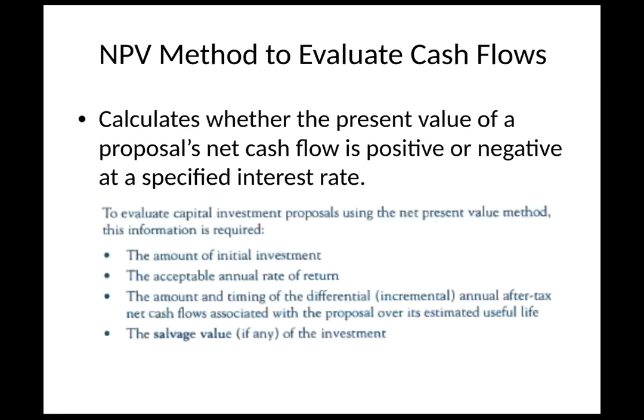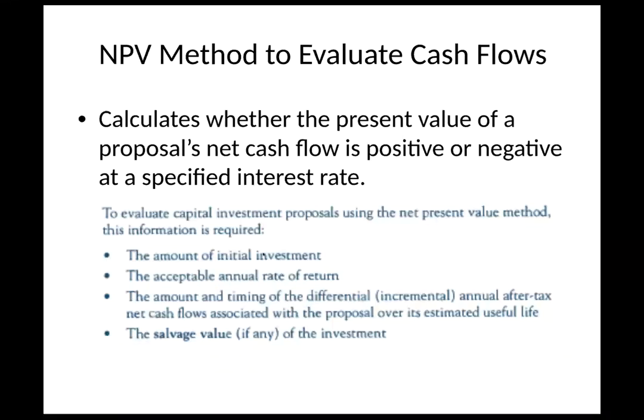So when we use the net present value method to evaluate cash flows, what we're trying to do is calculate whether the present value of a proposal's net cash flow is positive or negative at a specified interest rate. Now, again, the interest rate is going to be set by your financial team or your finance department. And depending on what that rate is, it could determine whether there is a positive cash flow or not. And you'll see some examples of that as we go through here.